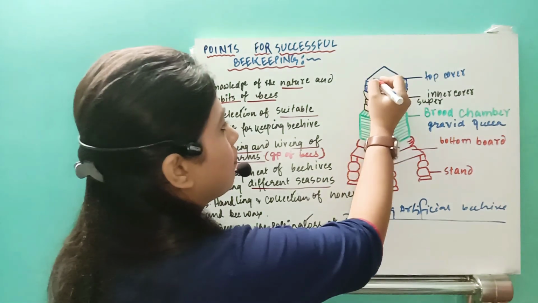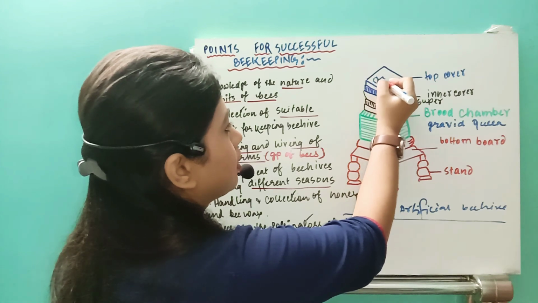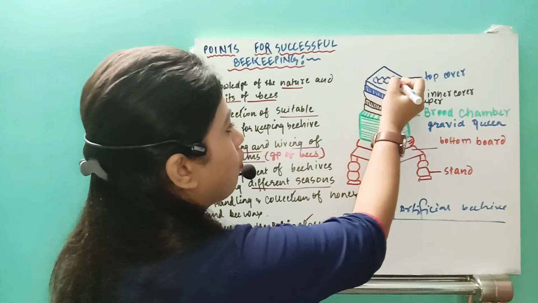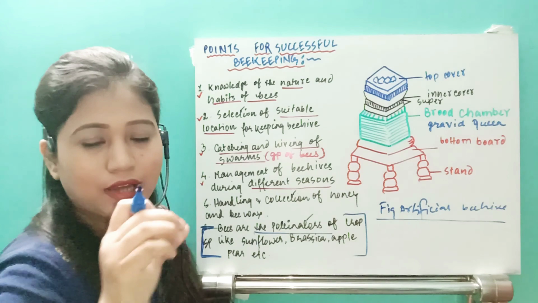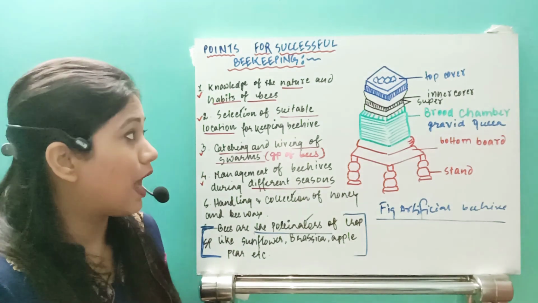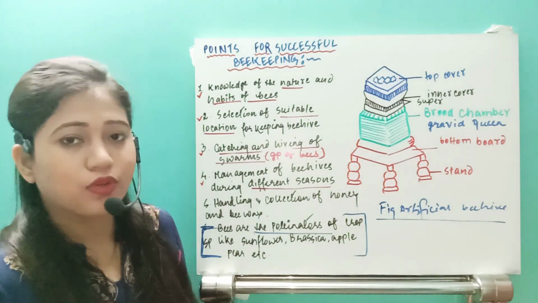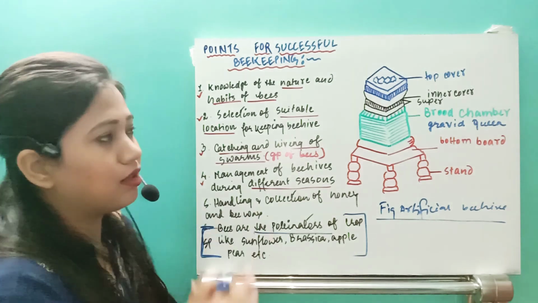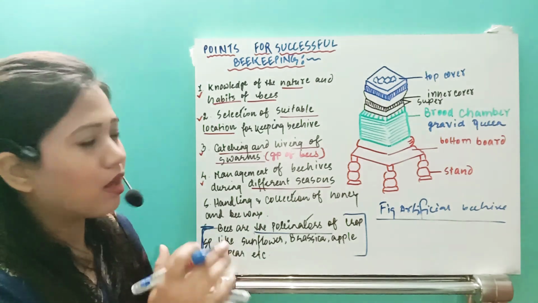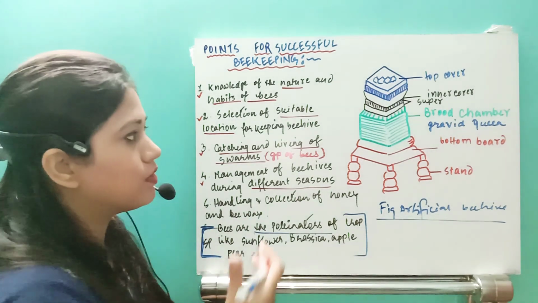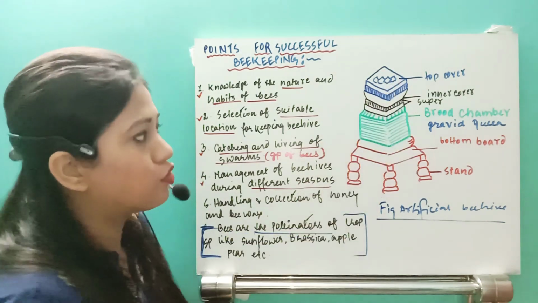So in the inner cover and top cover we need to make a normal home-like feeling, that is, we have to make the hexagonal chambers and also a wax coating so that they think that this is their natural beehive.